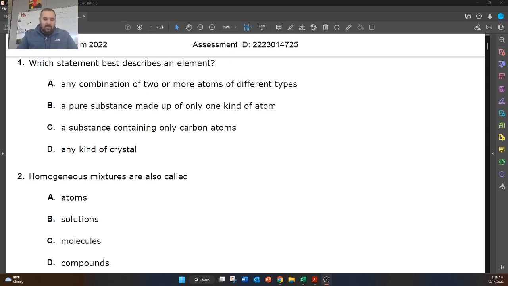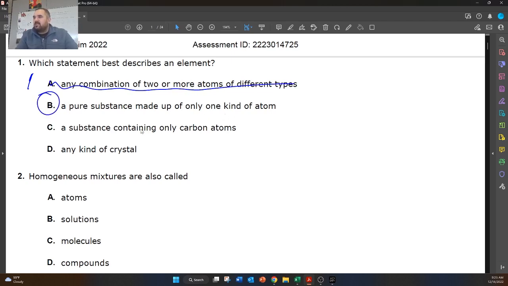So what we know about elements is that they are made up of one type of atom. So let's look at the answers that we have up here. So it says any combination of 2 or more atoms. No, we know that's a compound. Pure substance made of only one type of atom. That's the answer. A substance containing only carbon atoms. That's not right. Any kind of crystal. No, that's not right.